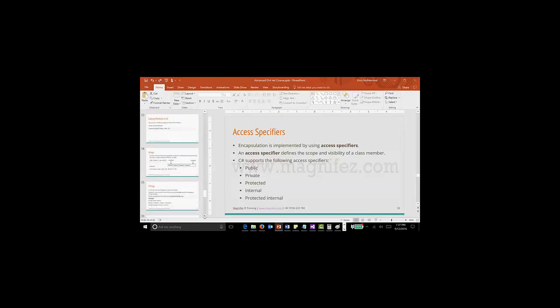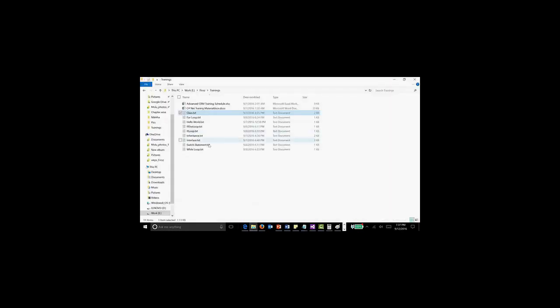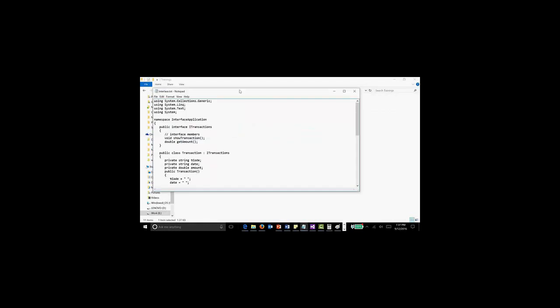We talked about arrays and strings. Then we also talked about inheritance, how we can use inheritance, base classes and child classes. We talked about polymorphism. Then we talked about interfaces. Interfaces are a template that we'll use. So let me see if I can do an example of interface. Okay, here we have one.